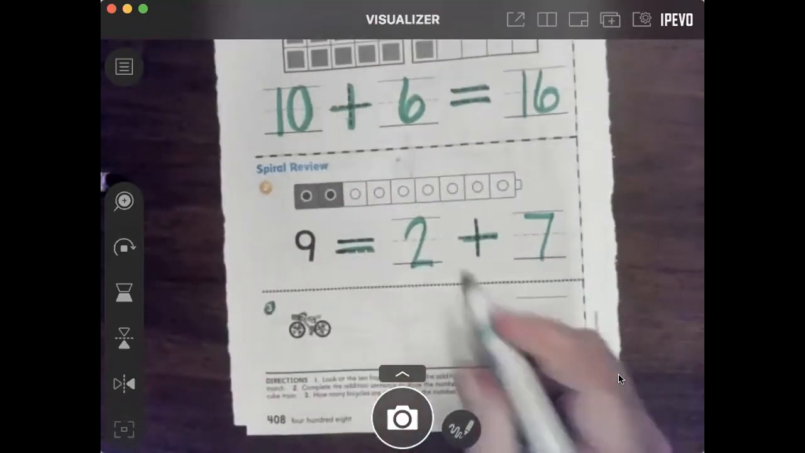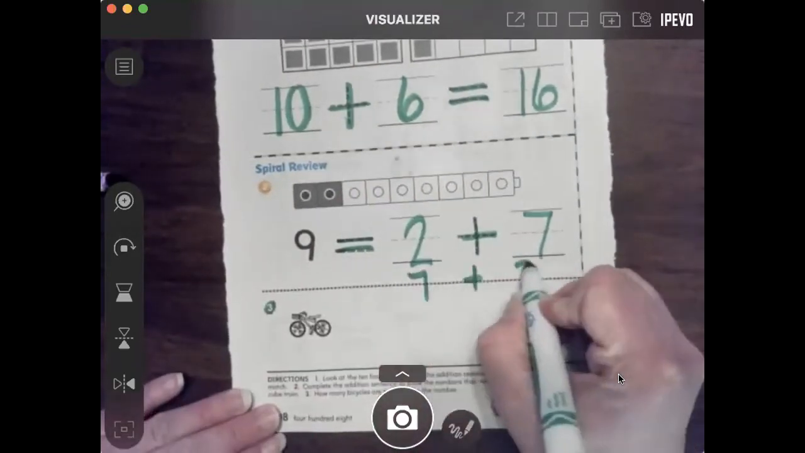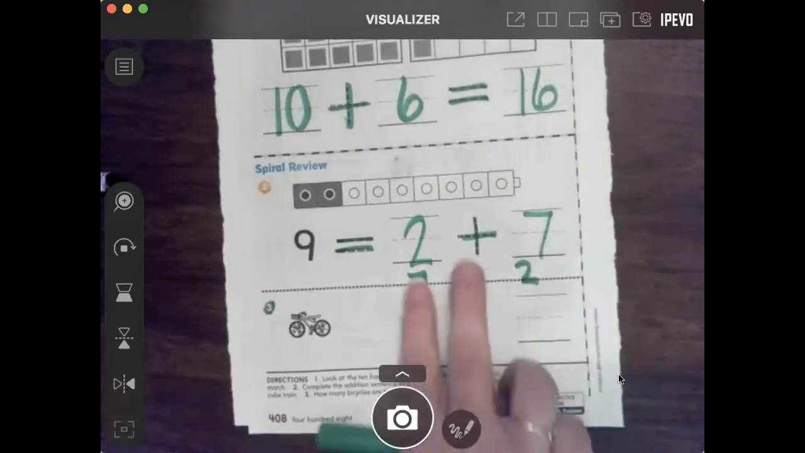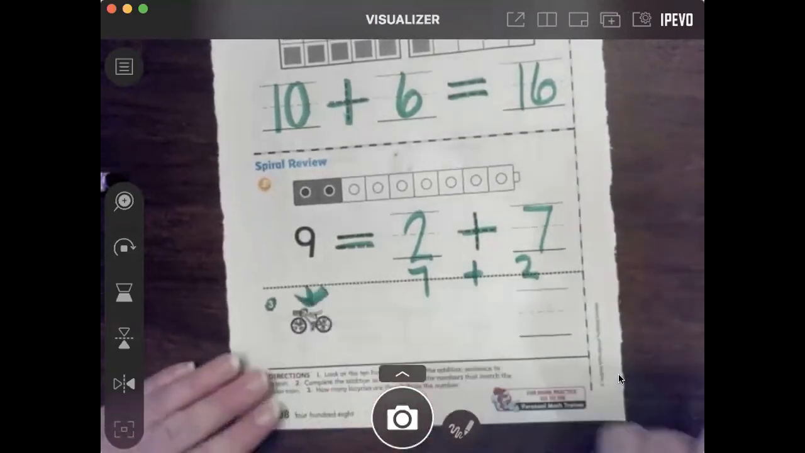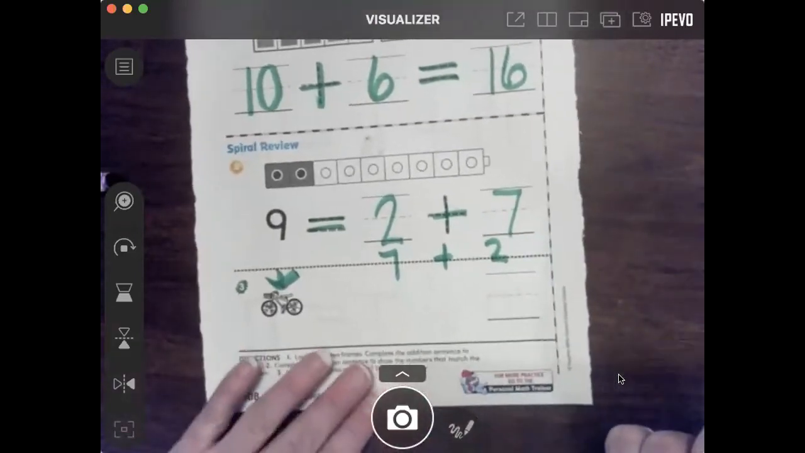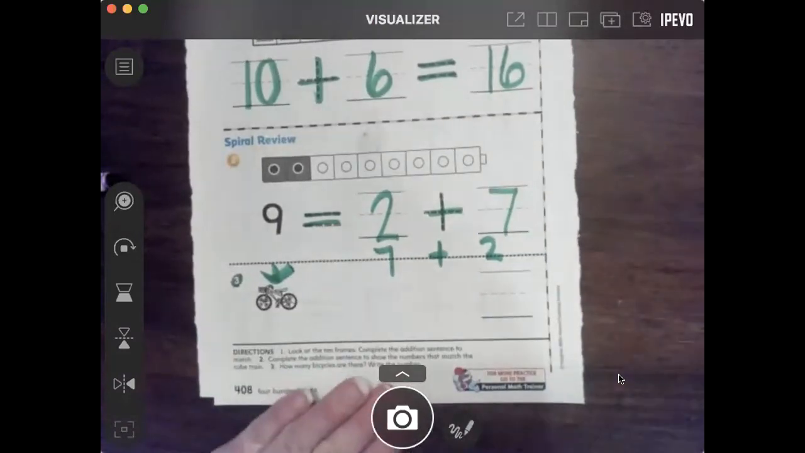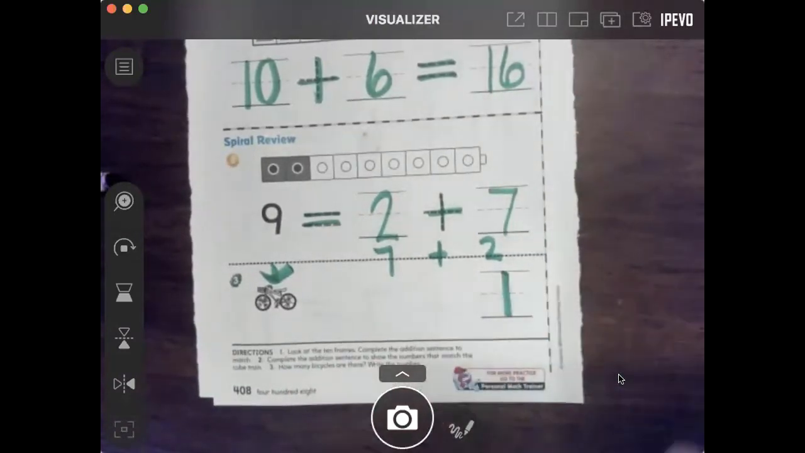Now, remember we talked in addition that if we did this, we would still get the same answer, because in addition you can flip them and still get the same answer. All right, now it wants to know how many bicycles there are. I know this is going to be really hard. How many bicycles are there? 1. All right. Good job.